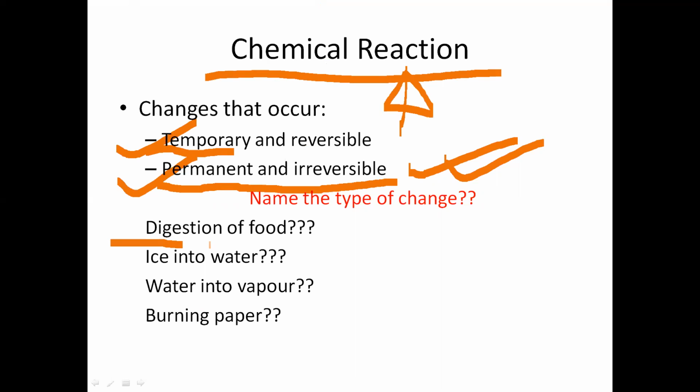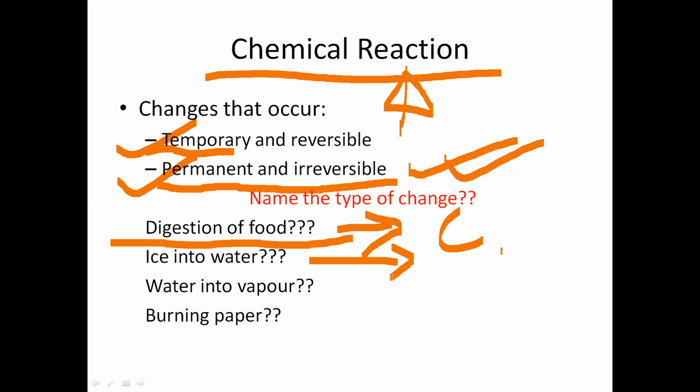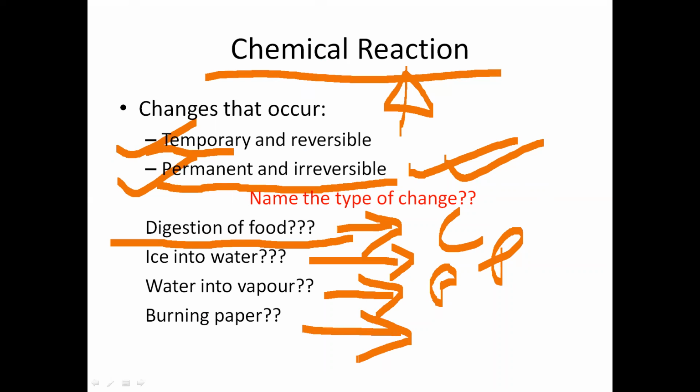Just name some changes. Digestion of food. What kind of change is it? Is it temporary change or permanent change? Once the food is digested, can you bring back that food in its original state? No. That's why it is chemical change. Ice into water, I already discussed about it. You can reverse back ice into water and water into ice, so it is a physical change. Water into vapor, the same. When you cool the vapor, it turns back into water, so it is physical change. And burning paper is chemical change. The ashes you can't bring back into the paper.